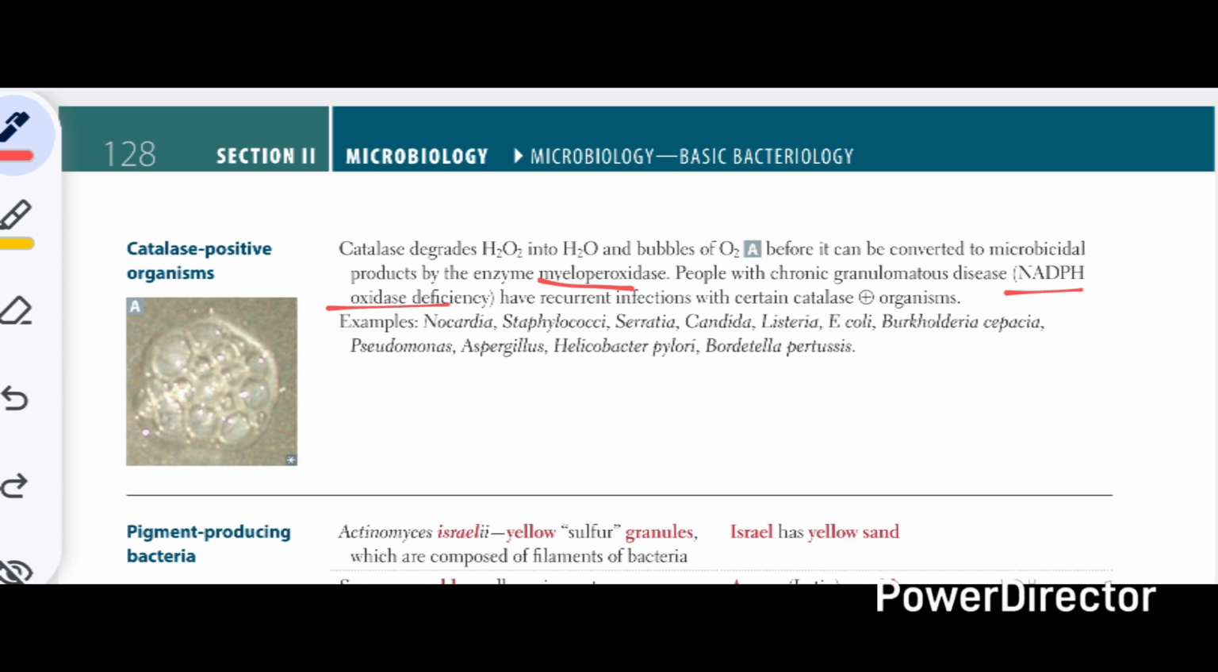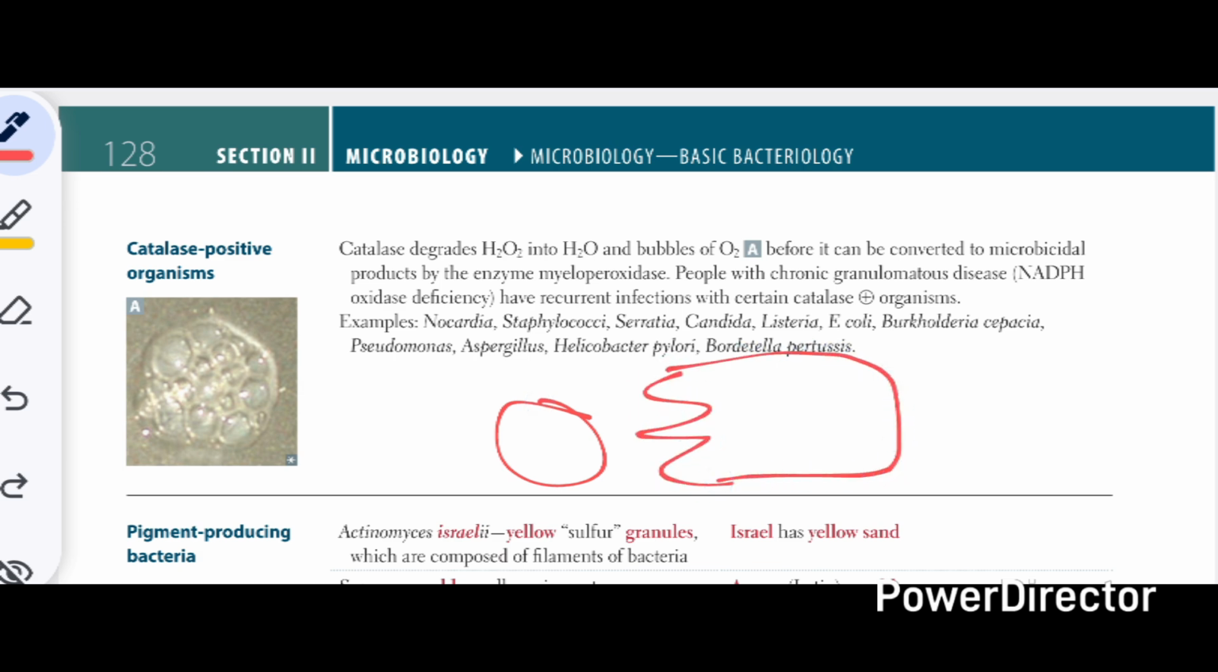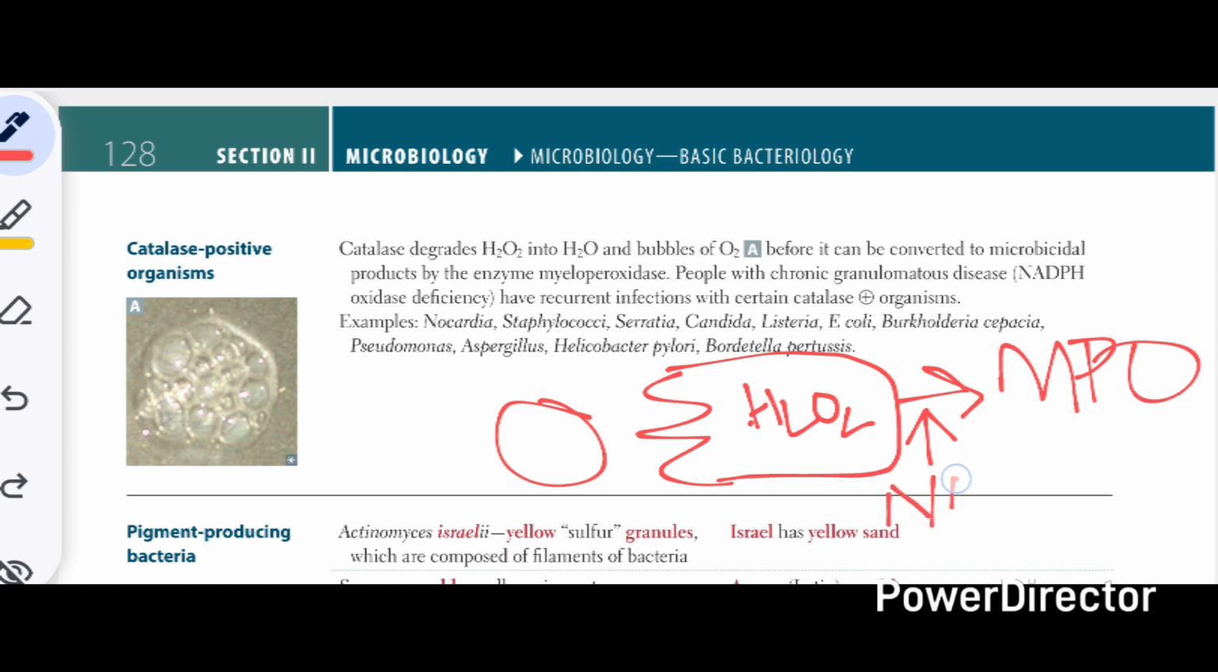So what happens whenever there is an infection with a bacteria, the phagocytic cells will come and kill it. So the phagocytic cells contain H2O2, which is hydrogen peroxide. This H2O2 is converted into the myeloperoxidase with the help of enzyme NADPH oxidase. So, NADPH oxidase is an enzyme which converts hydrogen peroxide into the MPO, and this MPO in turn is toxic to the bacterial life cycle.